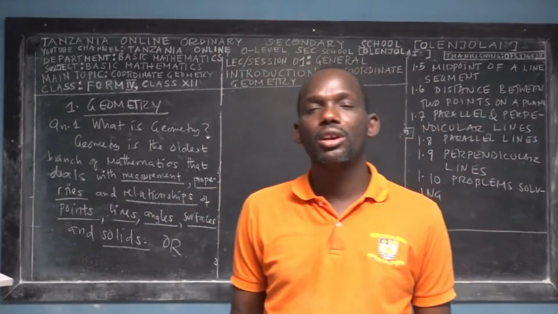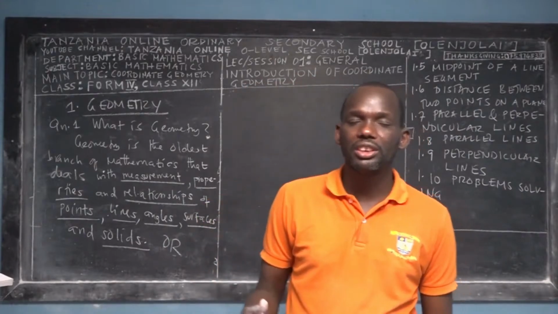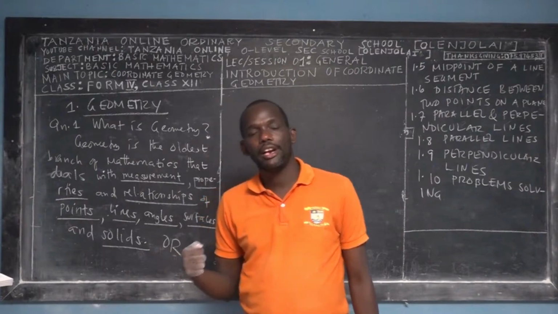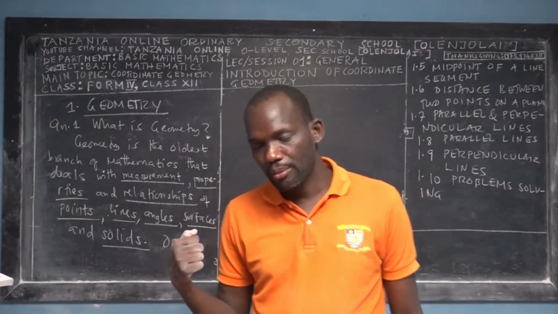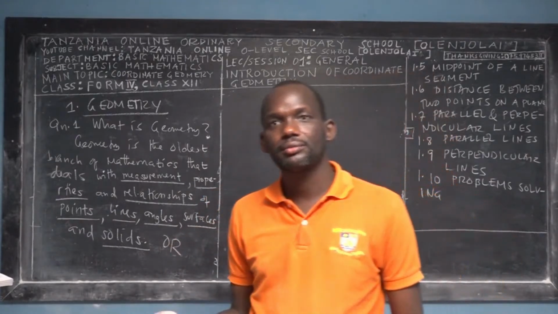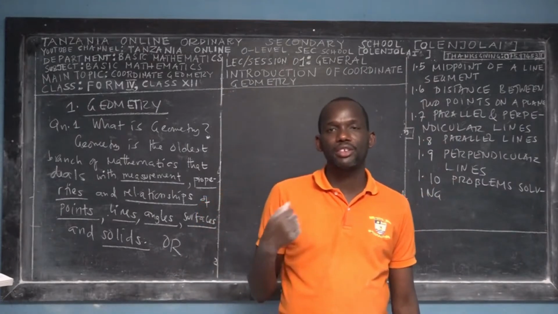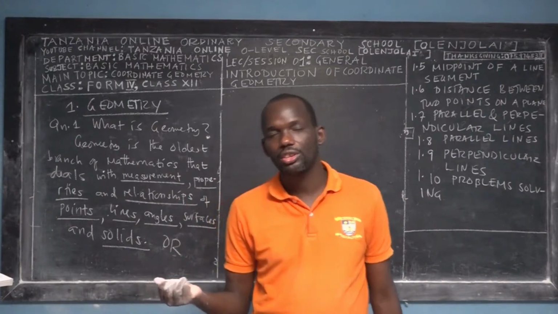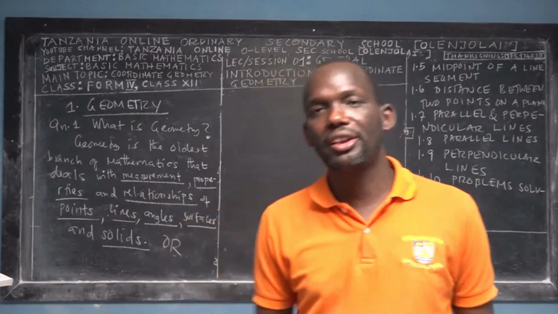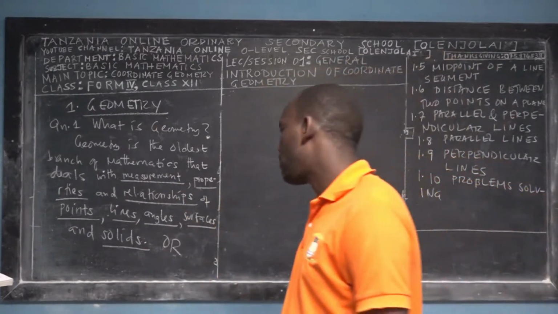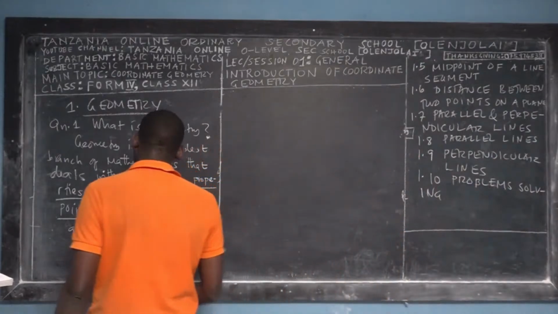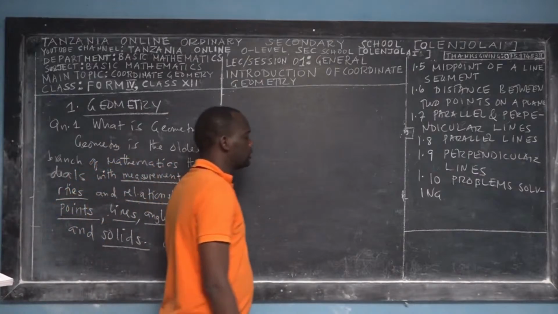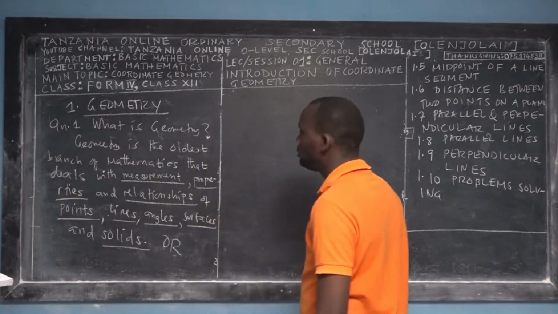Another is calculus. Again, we have another branch we call analytical mathematics. Another is mathematical logic. Another is complex numbers and complex variables. So those are the branches of mathematics.